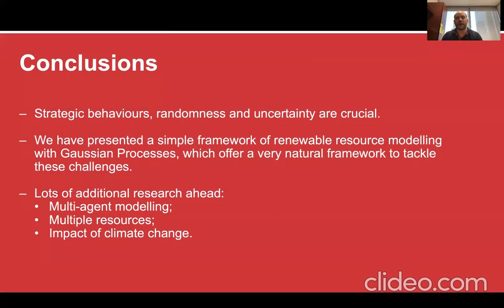Last but not least, in conclusion, we can see that strategic behaviors, randomness, and uncertainty are absolutely crucial. We have introduced a framework based on Gaussian processes, which we think is a very natural way of tackling those challenges. There is lots of additional research ahead, in particular multi-agent modeling, multiple resources, and trying to include the impact of climate change or environmental factors.